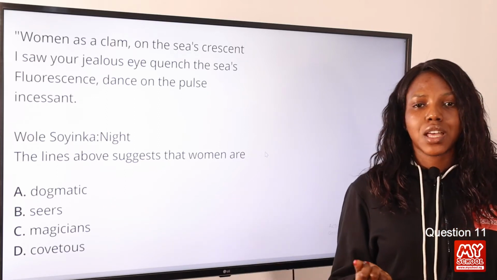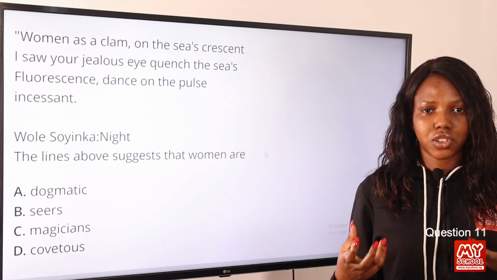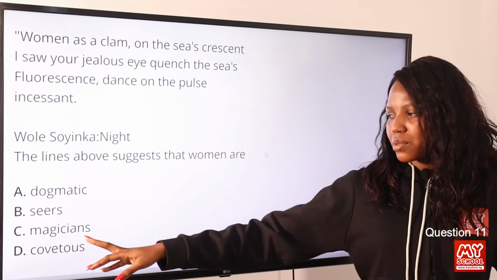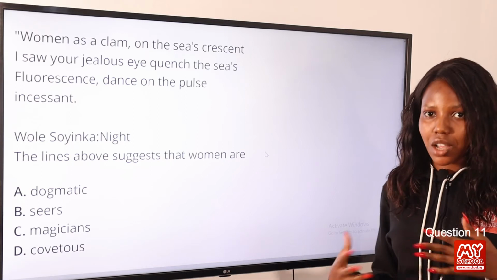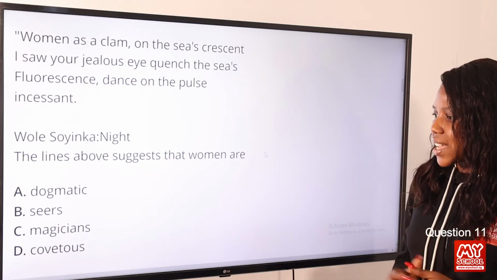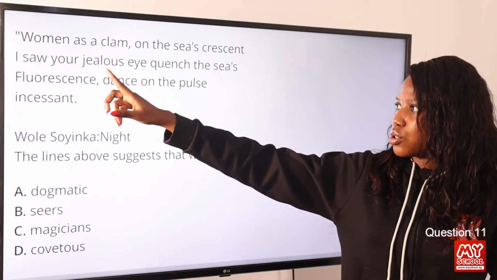A seer is someone that has supernatural powers to see things that ordinary people cannot see, to see visions and all of that. It's also quite similar to magicians, people with supernatural powers to do things that ordinary people cannot do. Okay, so the answer is covetous simply because of line 1 and 2.